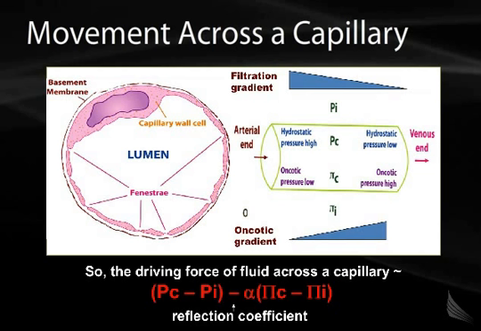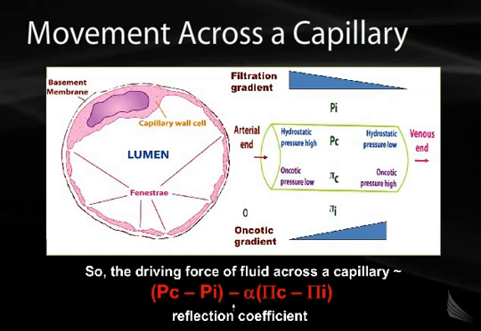We represent the oncotic pressure with the variable pi, and pi sub c refers to the oncotic pressure inside the capillary, pi sub I refers to the oncotic pressure outside of the capillary, and as blood flows across this capillary membrane, the difference of pi sub c and pi sub I increases. Therefore, along the course of the capillary, there is a tendency for water to come back into the capillary, driven by this increase in the gradient of pi sub c minus pi sub I, and that's shown on the right side of this diagram under oncotic gradient. Over the course of the capillary, this oncotic gradient increases.